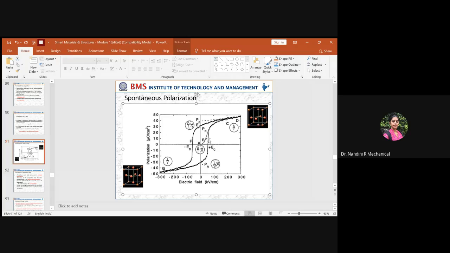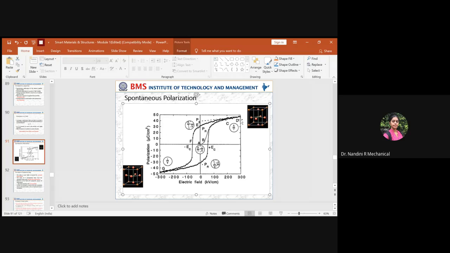Similarly, again you apply the electric field, it increases, reaches maximum, it reduces, and you see the amount of polarization retained, it becomes zero. Then you apply the electric field in the negative direction, it reaches the maximum towards the negative direction as well. Then you switch off again. The amount of retained polarization is measured here, which is minus PR. So the remnant polarization towards the positive y-axis and towards the negative y-axis, the magnitude remains the same. Only the sign convention differs.